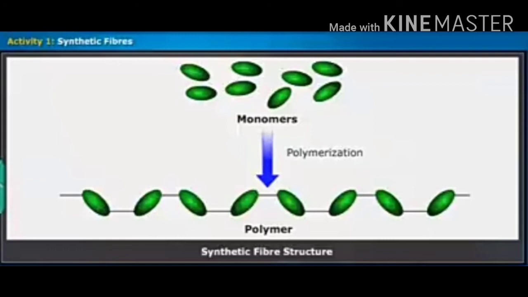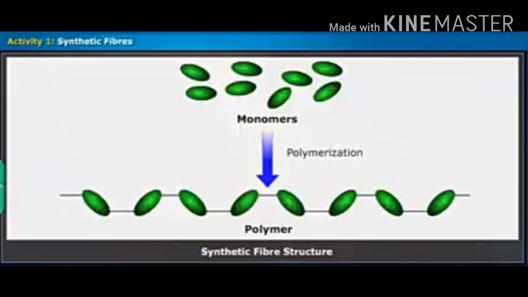The word polymer comes from two Greek words, poly and mer. Poly means many and mer means part or unit. So a polymer is made of many repeating units. Hence, we can say that synthetic fibers are made of very large units called polymers.